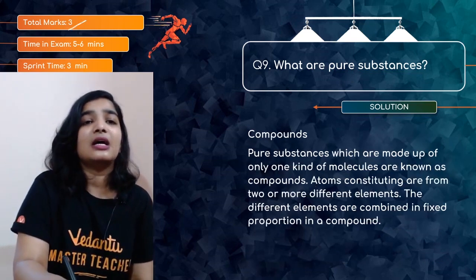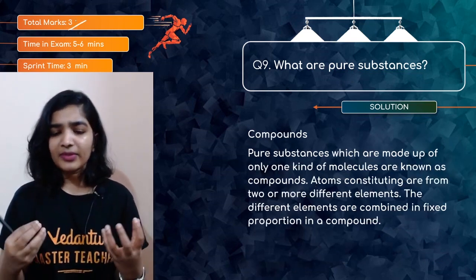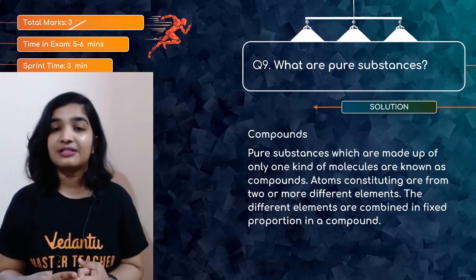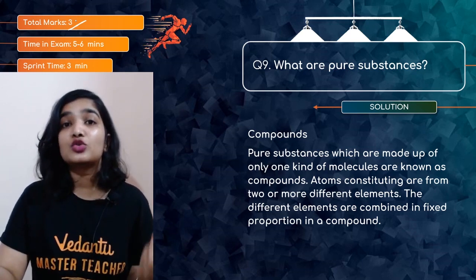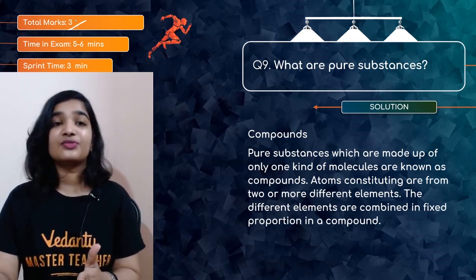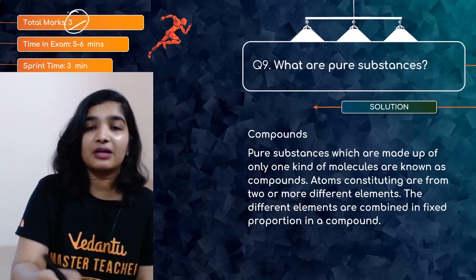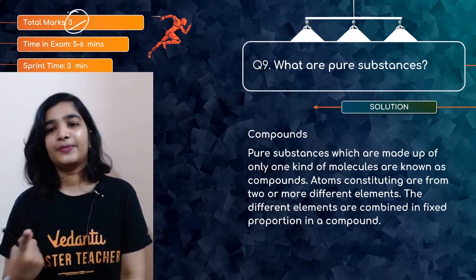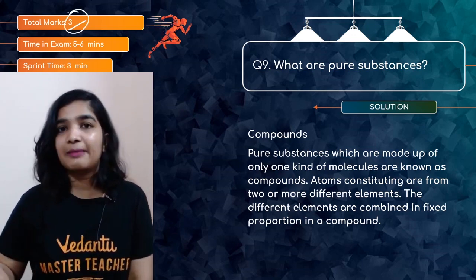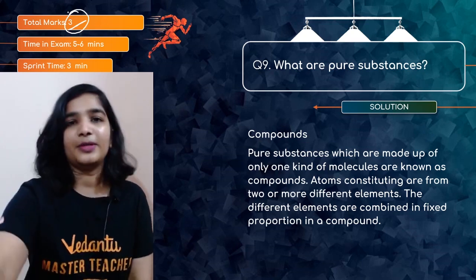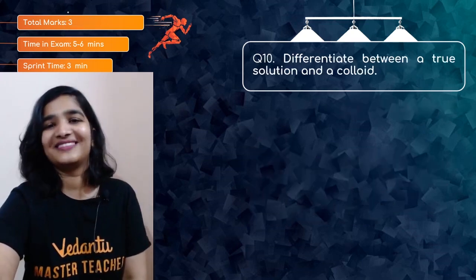As here it is asked for 3 marks, you can't just define it and leave it there. You have to write about the classification and give at least 2 examples for elements and compounds. It is very important because it's asked for 3 marks. If you only define, you will only get 1 mark. So please write the examples and the classification, that is elements and compounds. Then you will get full marks.